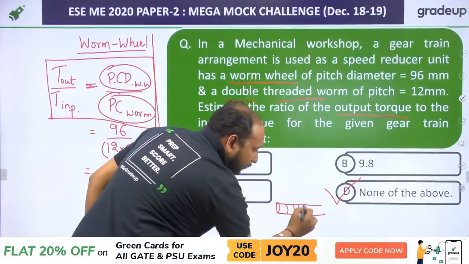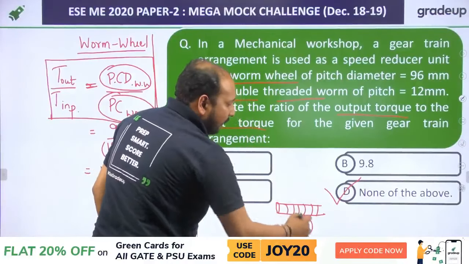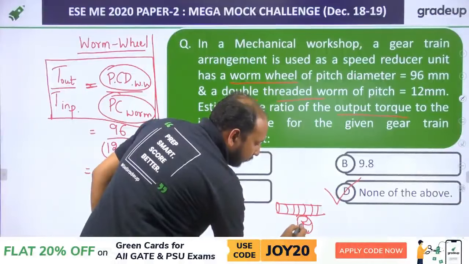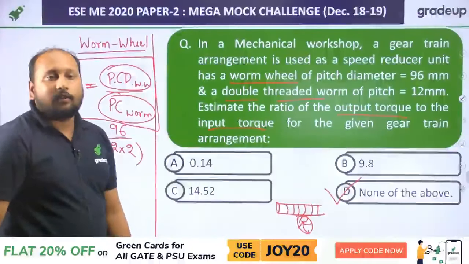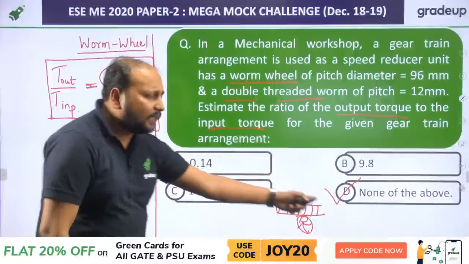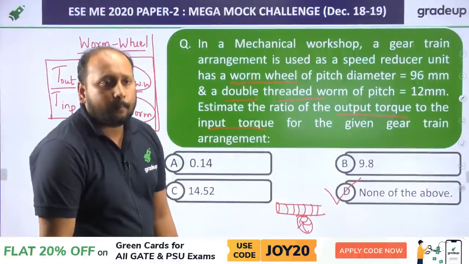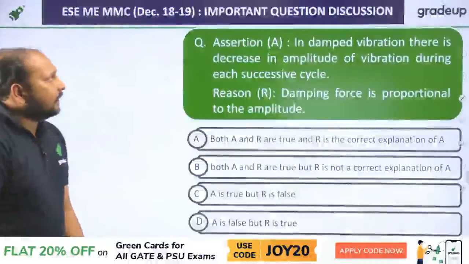This is the threads, fine, and this is gear. So it is having a movement like this. This is called worm wheel. Okay, this is called worm wheel, Jahangir. So option D, you will be getting 4 answers. So option D is the correct answer. Clear? Let's see next question.